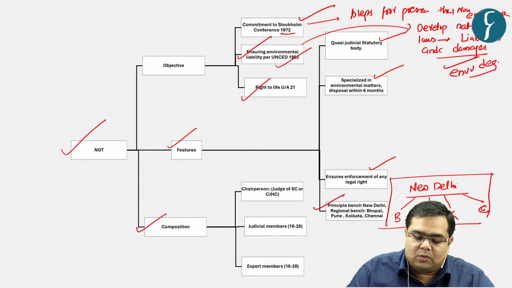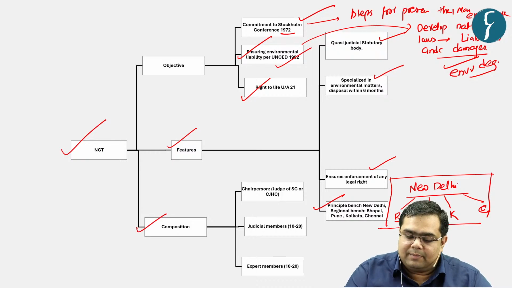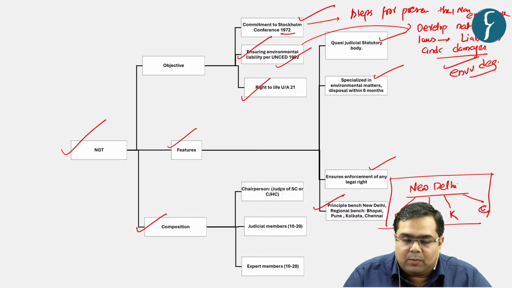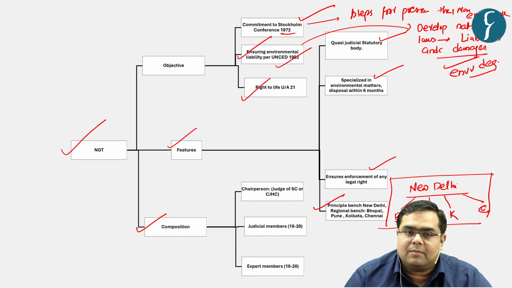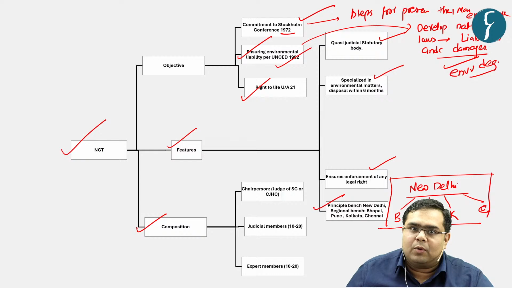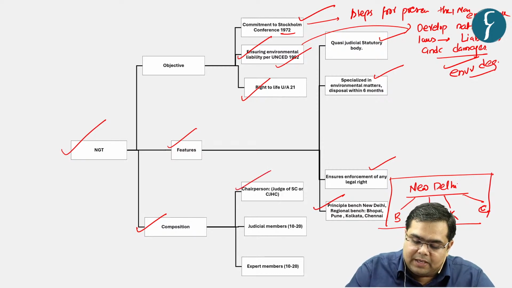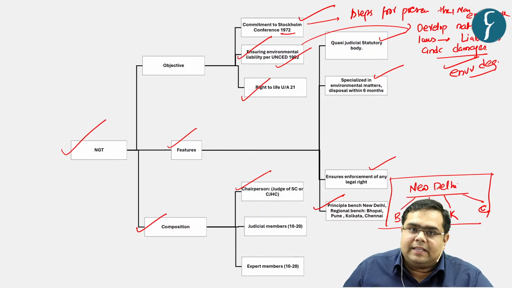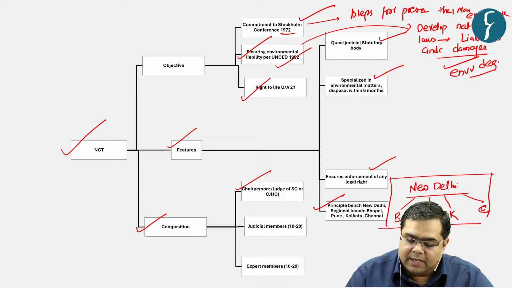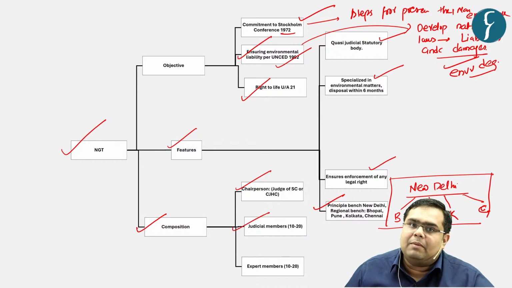Now let us try to come to composition. All these matters apart, composition is primarily important for a prelims examination, and rest of the analysis is important with respect to your mains examination. So it is composed of 3 kinds of officials. First one being a chairperson. Any judge of Supreme Court or a Chief Justice of High Court of competence can be made a chairperson of this body. Next, there are judicial members.